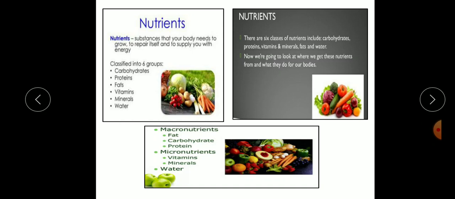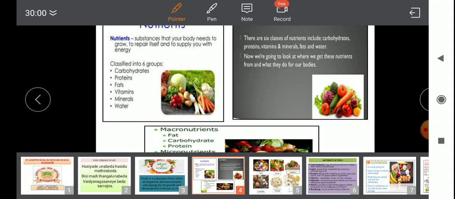There are 2 types of nutrients. They are macronutrients and micronutrients. Macronutrients are required in large quantities and micronutrients are required in minute quantities. They include phosphorus, sodium, calcium, iron, etc. The nutrients are grouped as carbohydrates, proteins, lipids, vitamins, and minerals. So all these are the different types of nutrients.